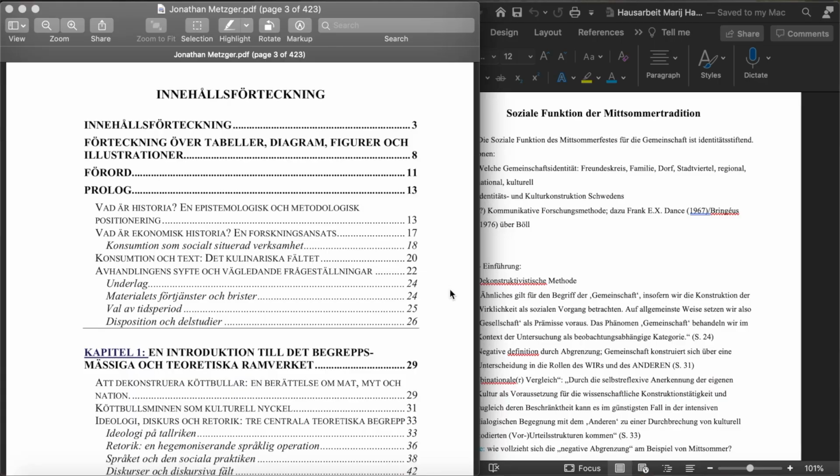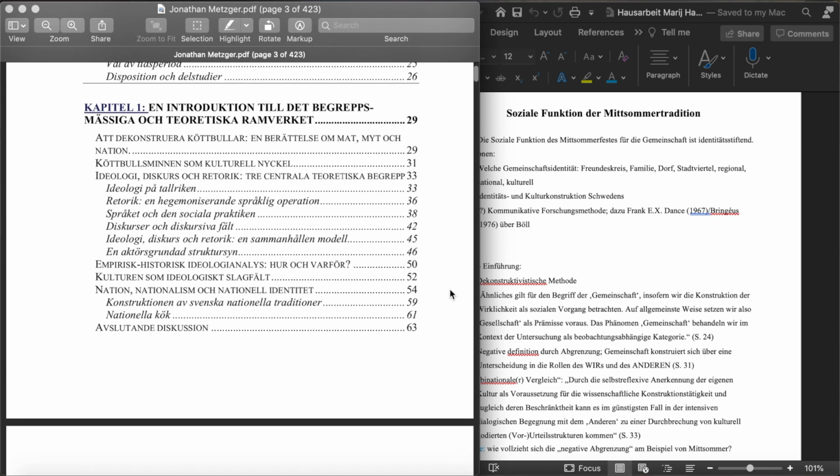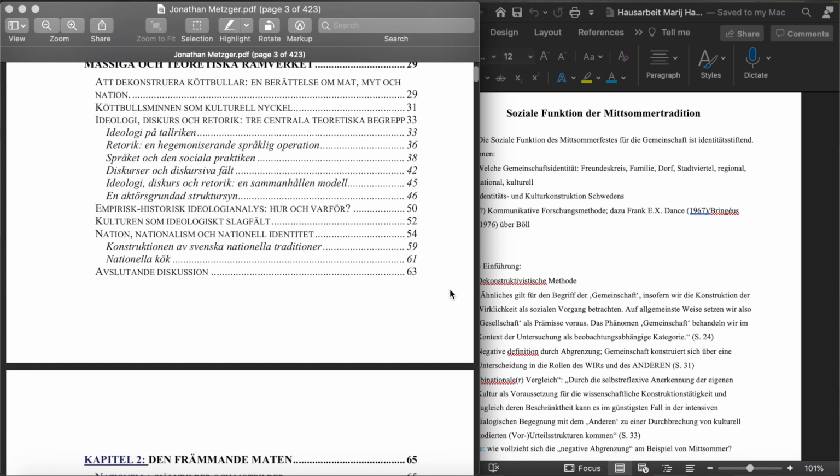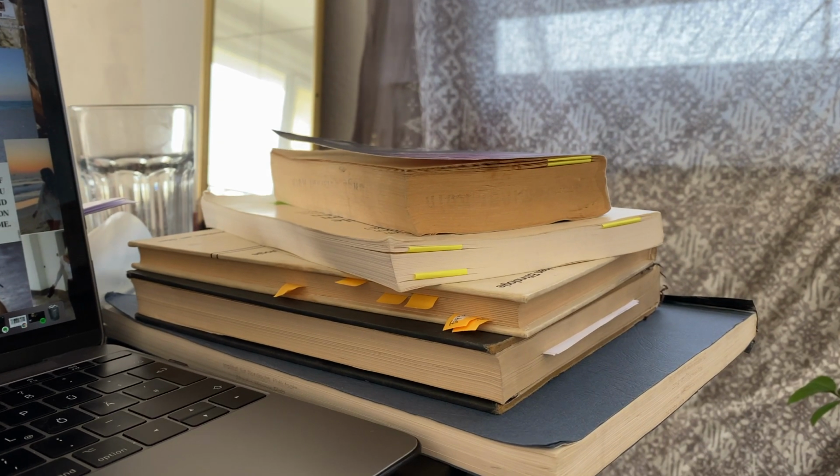When choosing books or articles online, I always check the contents page to see if there are any interesting chapters in there that could be relevant for my thesis. Of course, I almost never read the whole book or the whole thing, just because there is a lot of stuff that isn't really relevant here.